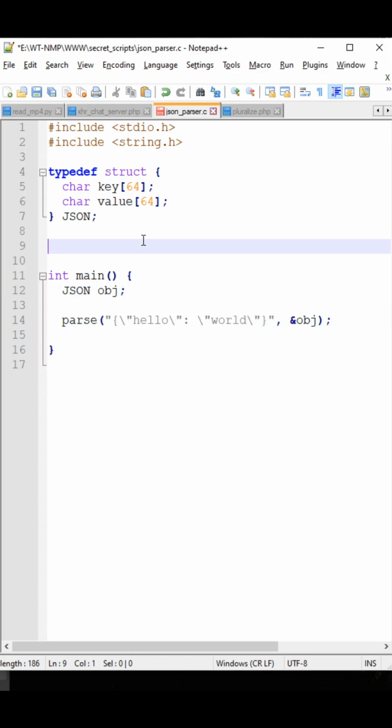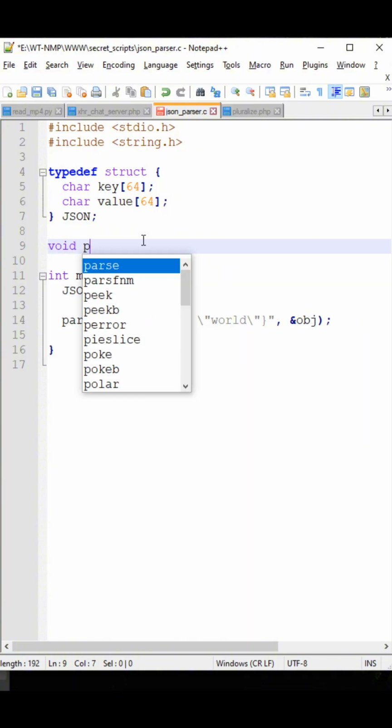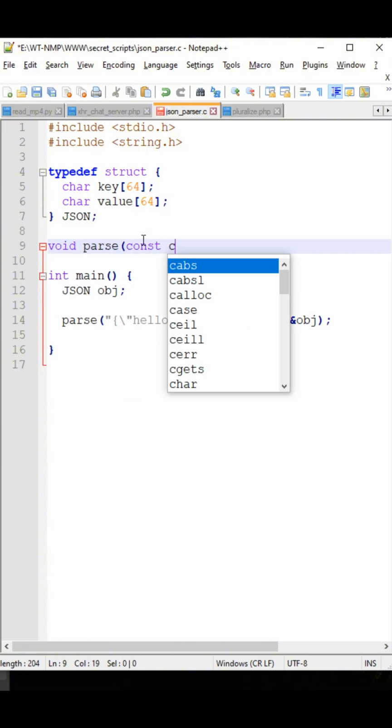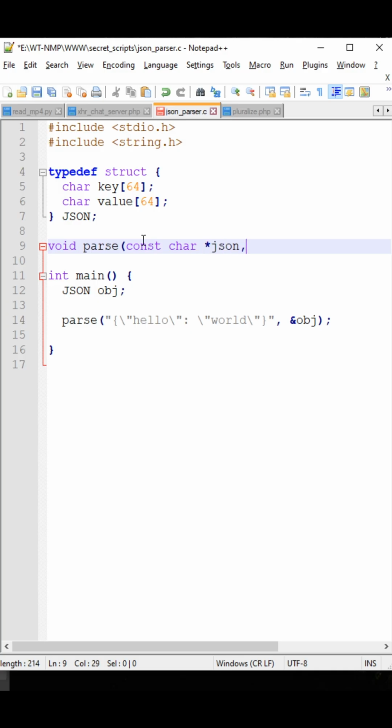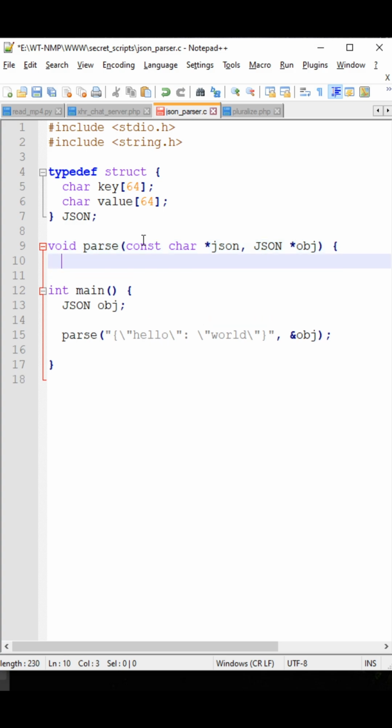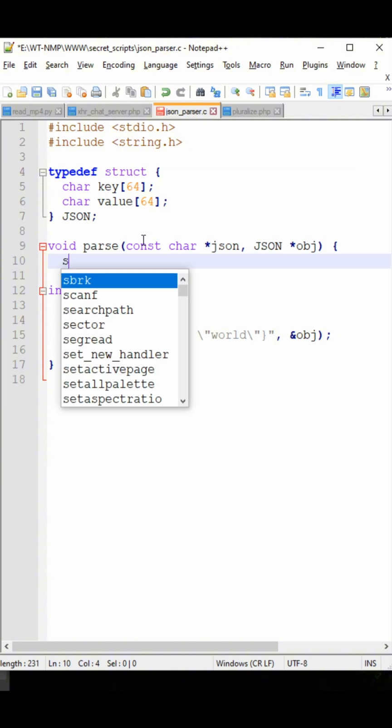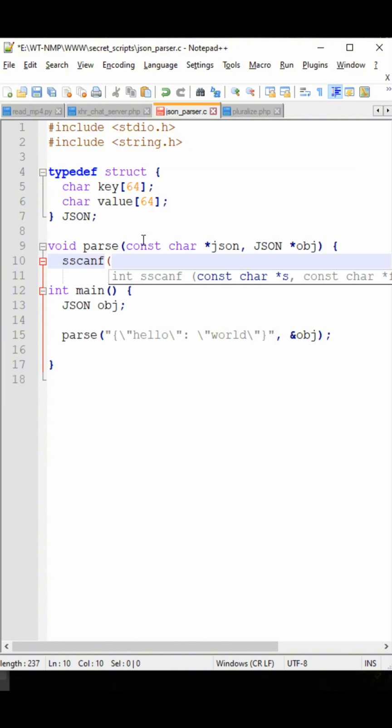Okay, so watch. This is where the magic happens. So go up here, and we need to create a parse, and it's going to be a const char JSON, and then the second parameter is the object. And we're going to be using sscanf. Well, I don't want to say that, that's from the Escape from Sobibor movie. So we're going to use scanf, and we're going to be passing in the JSON string right here. And this is where the magic happens.